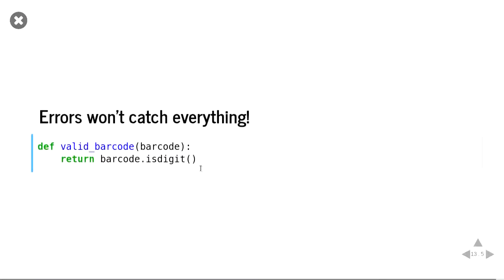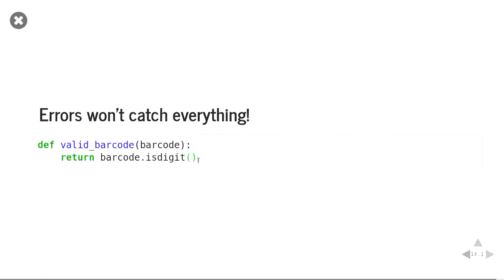But errors won't catch everything. Exceptions, again, won't catch all the logic errors we've made. And so we've actually made a mistake. We've assumed that barcodes are all made of digits, but in fact they're made of digits and letters. And so what we really want is to change this. But the nice thing about having errors is that we can catch them later on.